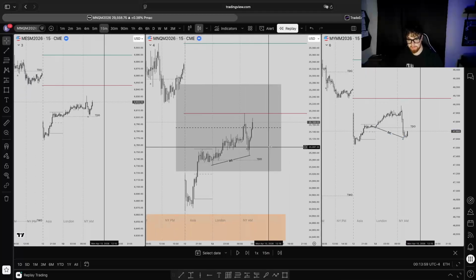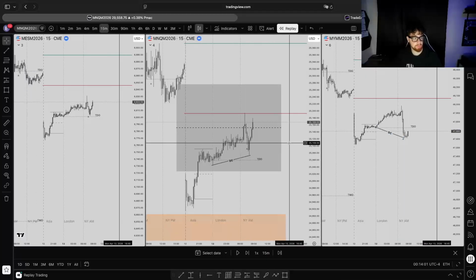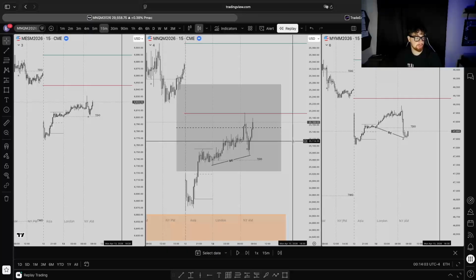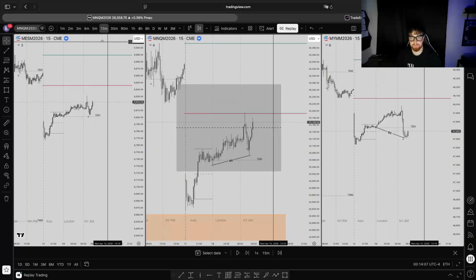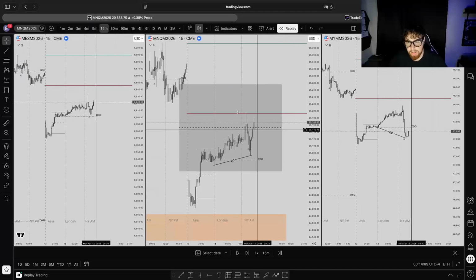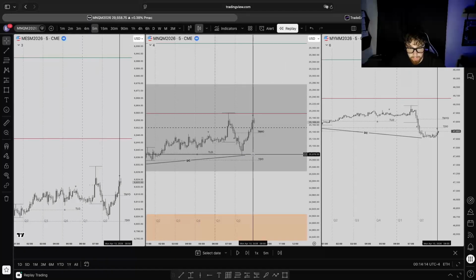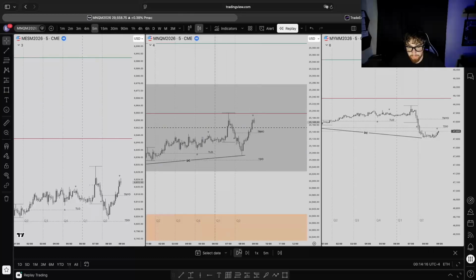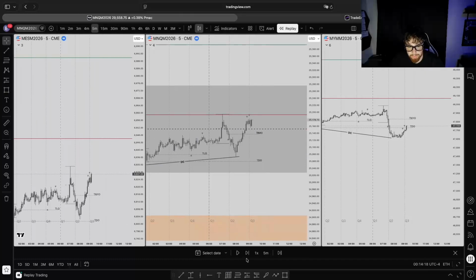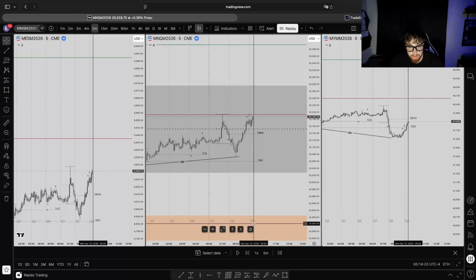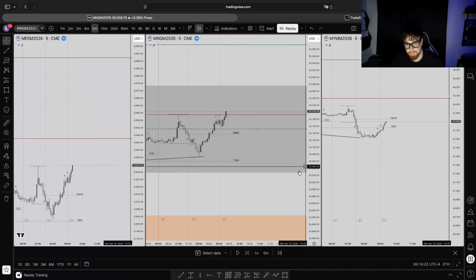So again, for my setup, what are we looking for? We're looking for our bias, two SSMTs, a high time frame and a low time frame, and then an inverse to an entry. We already have our high time frame here, and we're going to see this when we get on the chart in the morning, which usually I get on about 9:15, so about right here.